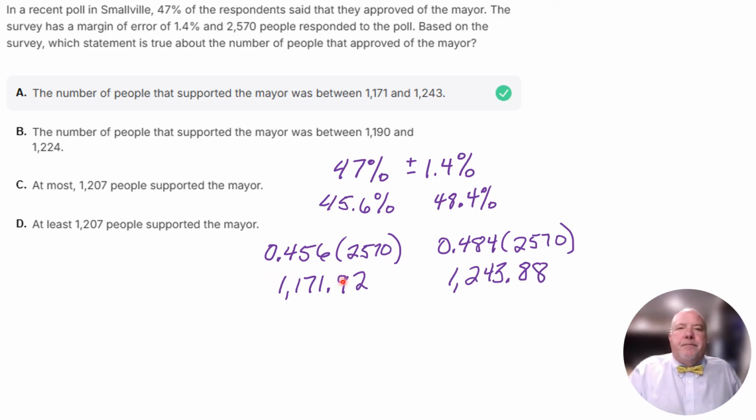All right. So the question is mostly about how to handle margin of error. And basically, you just add and subtract that to your other percent. So keep working hard and you will master the math.